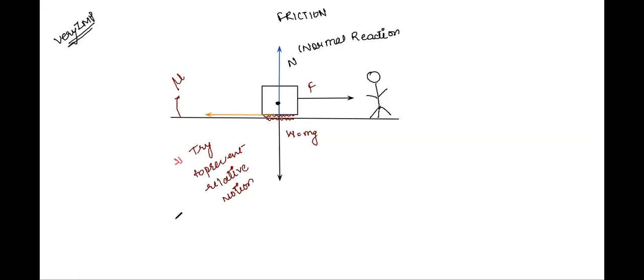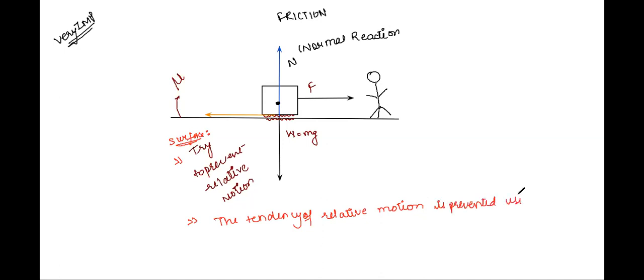Please jot this down again as a note: the surface tries to prevent the relative motion, and the tendency of relative motion is prevented using frictional force. Let's say that frictional force is F.